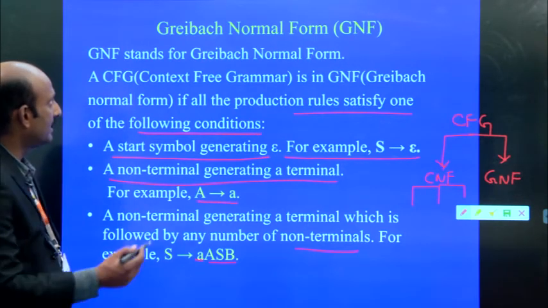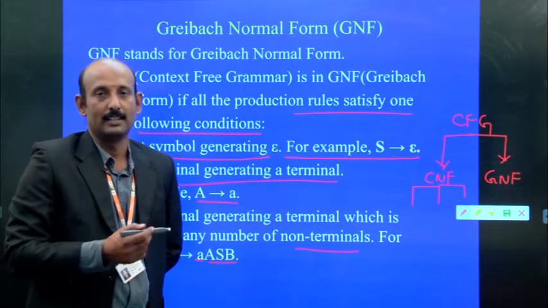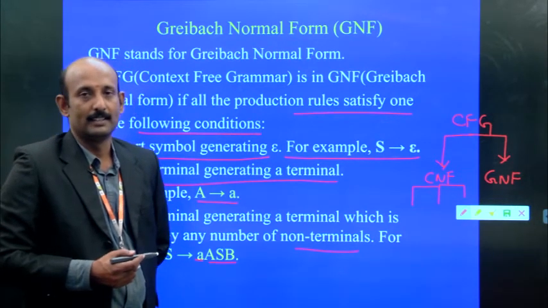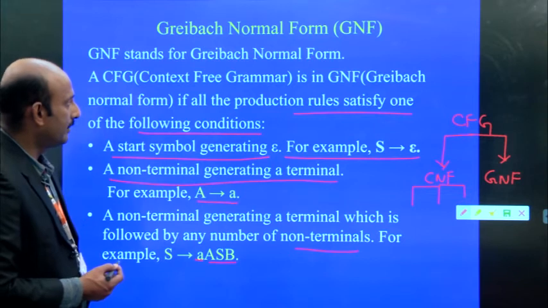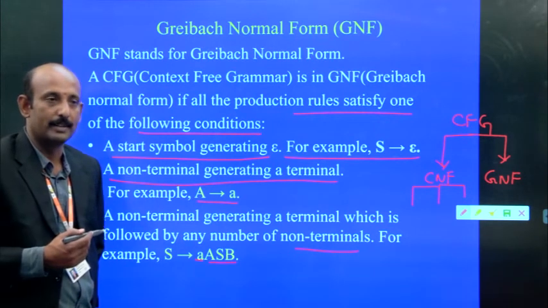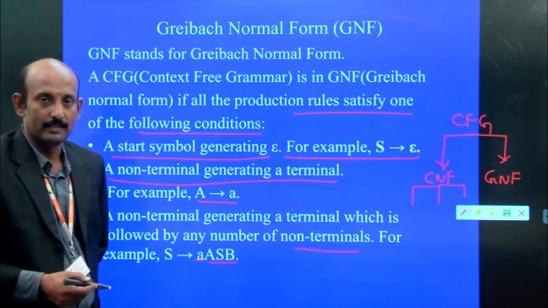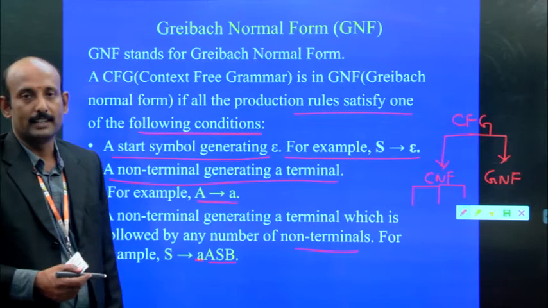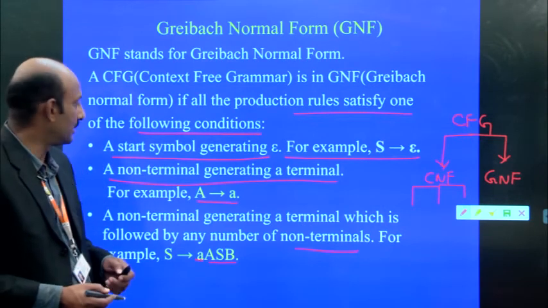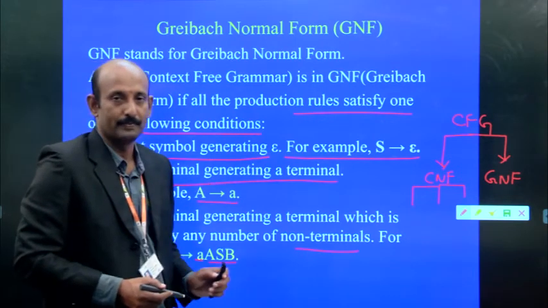Okay, I repeat this one. Greibach normal form is another type of context-free grammar. If we are going to convert the given context-free grammar into Greibach normal form, it has to satisfy these 3 conditions. First condition, a start symbol generating epsilon.